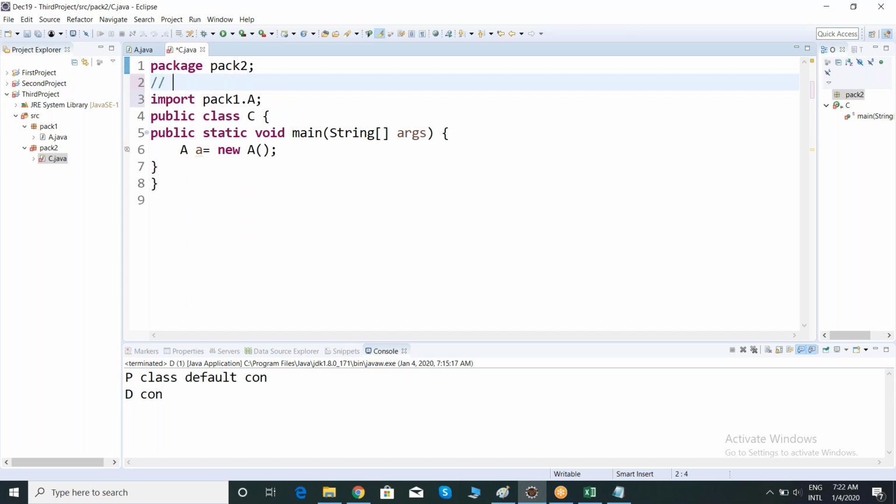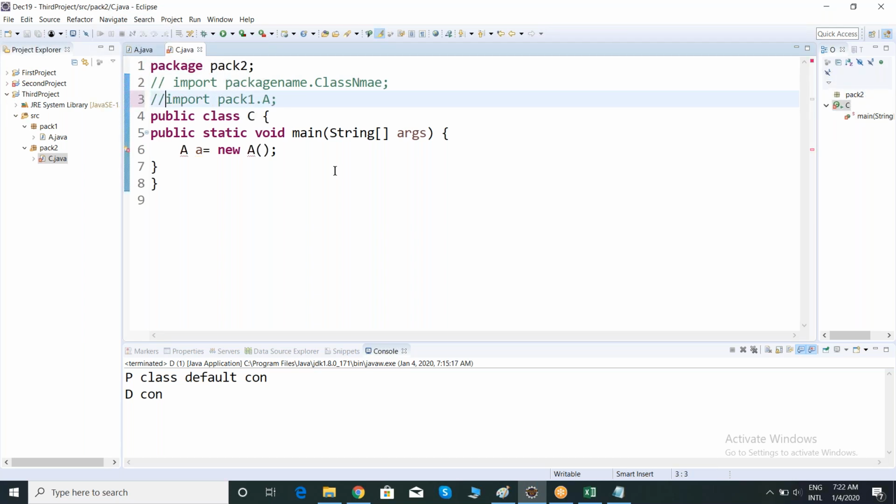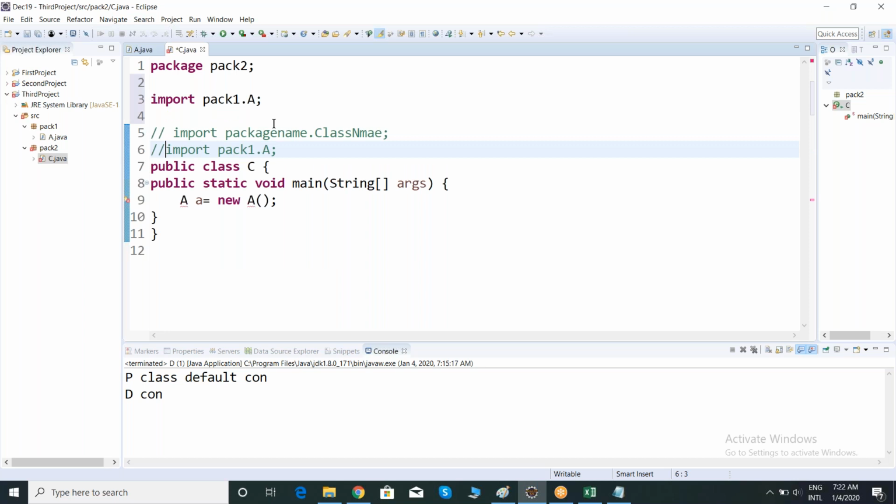How to import team? Import is a special keyword in Java, followed by your package name. If you want to access a specific class, just give dot class name here. Or if you don't remember this, observe team, I'm removing or commenting this one. Import pack 1. Now again I'm getting an error. You can directly click here: import A from pack 1. You will get it here directly.